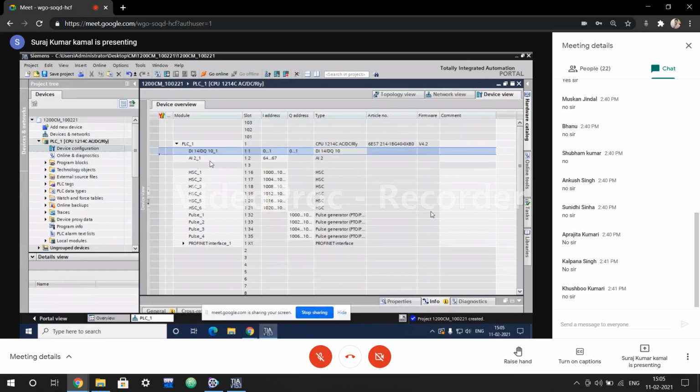But in analog input, each input contains 2 bytes. So if I want to address analog input 1, the address will be like this: I, W for word, 64.